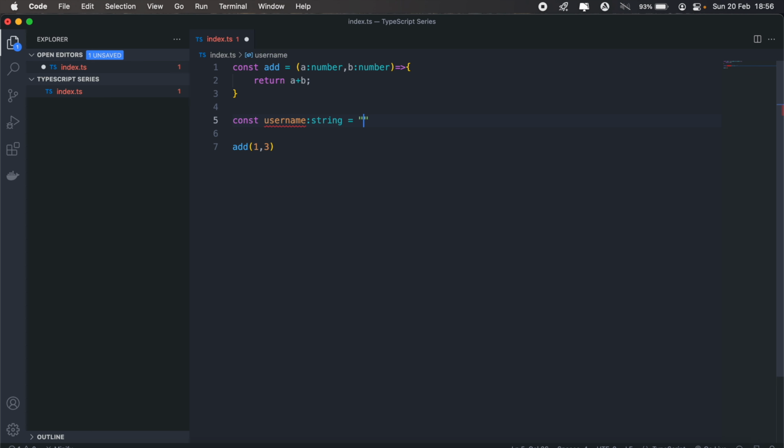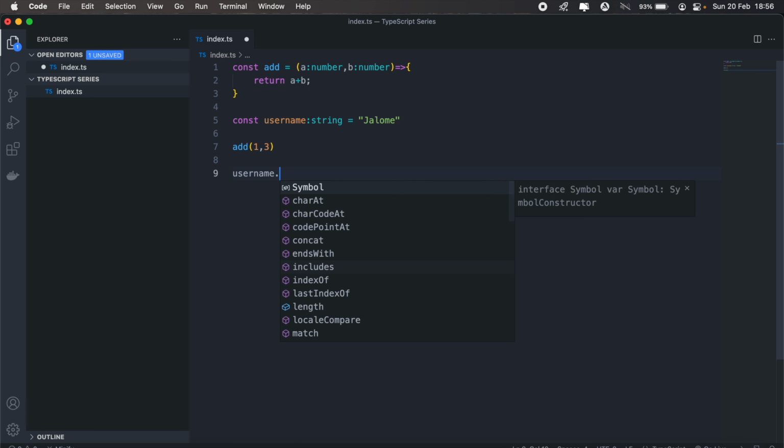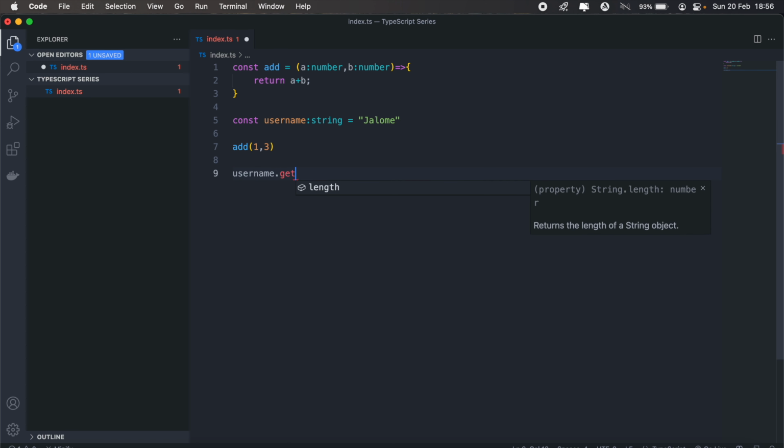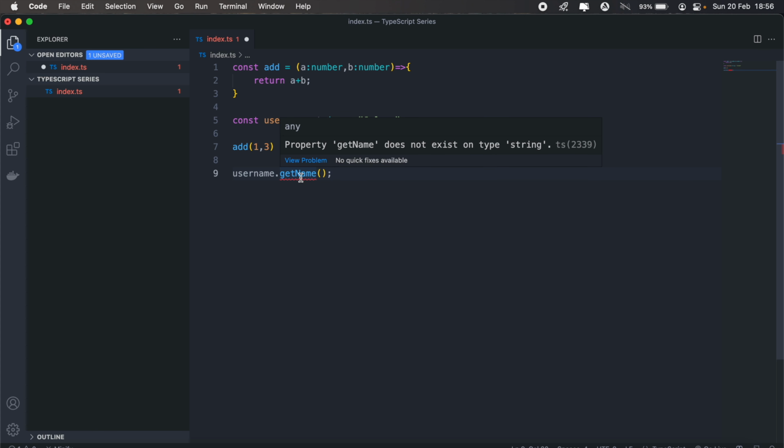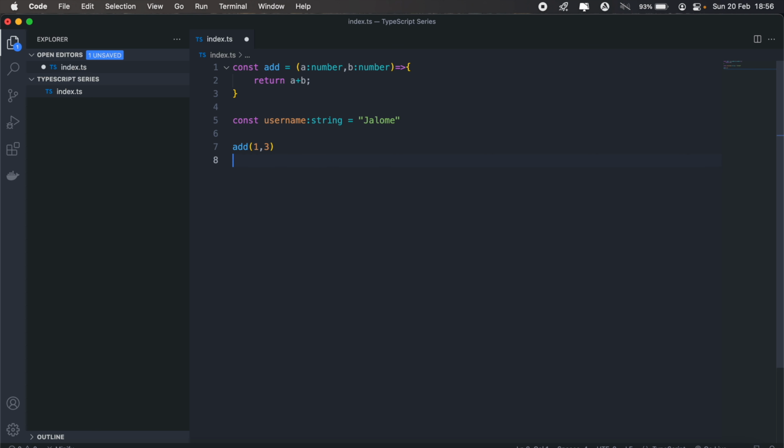Then we'll pass the value of our username, just say Shalom. And if I try to call username dot something, for example, dot getName, as you can see, I'm already getting an error here saying getName does not exist on type string. Yeah, so that's the beauty of TypeScript.